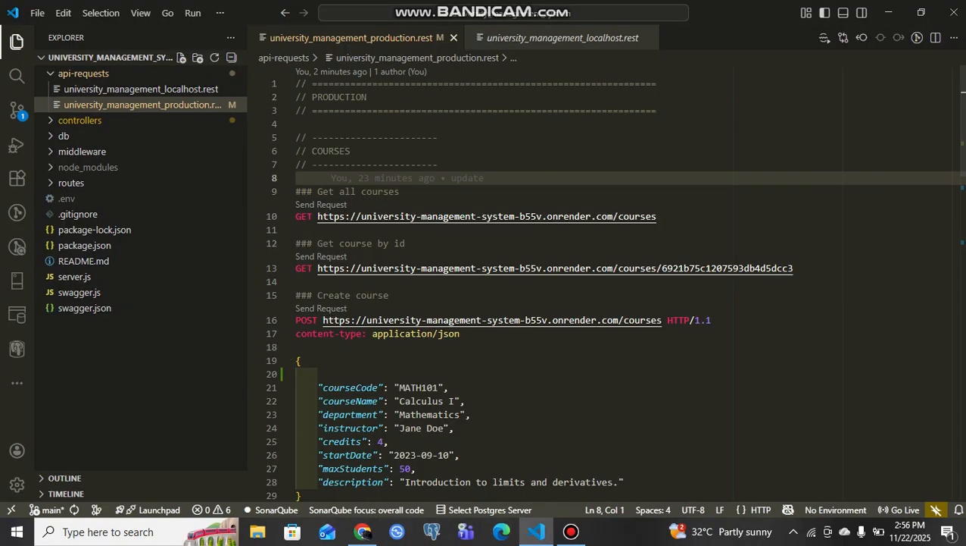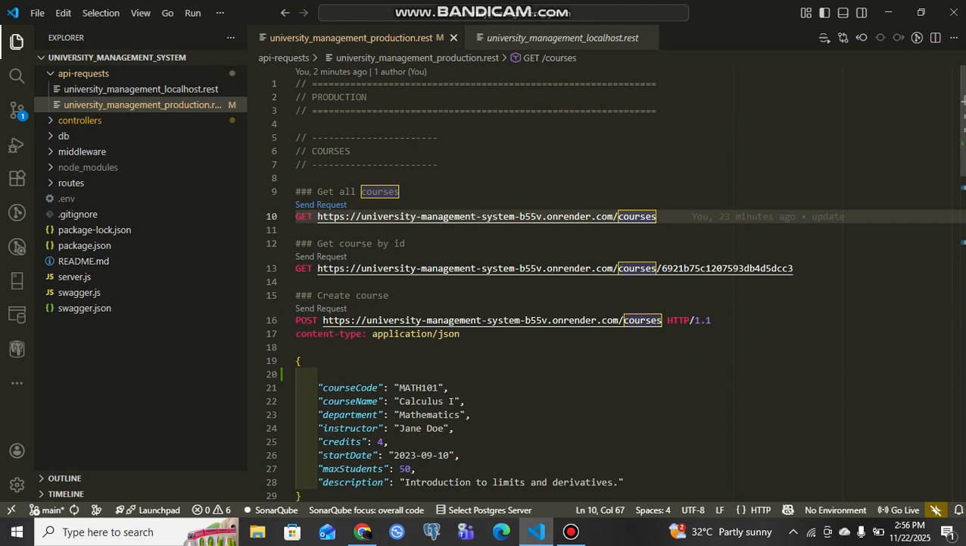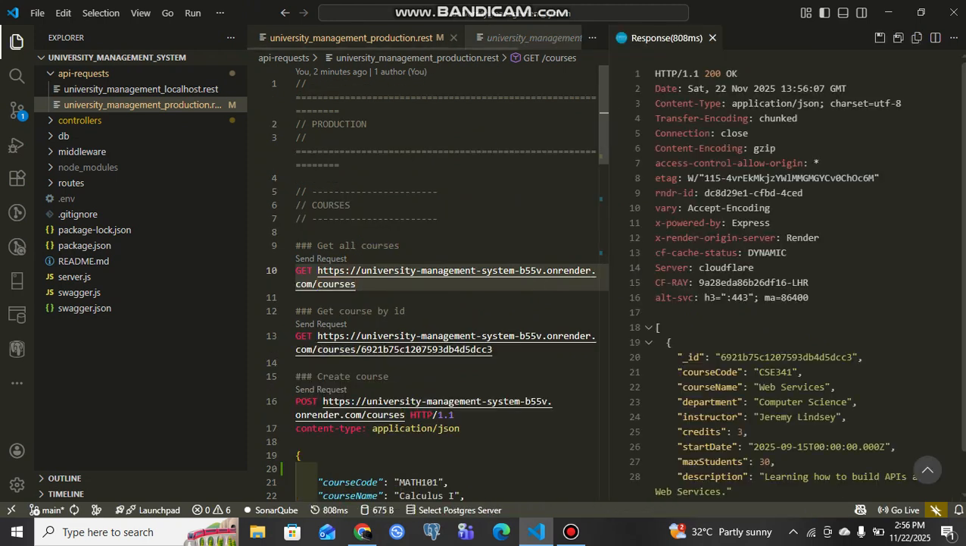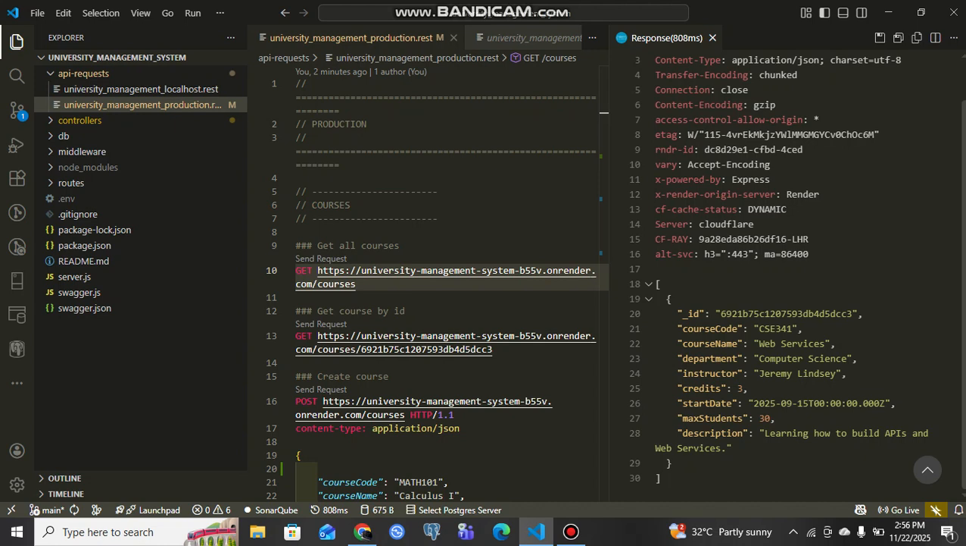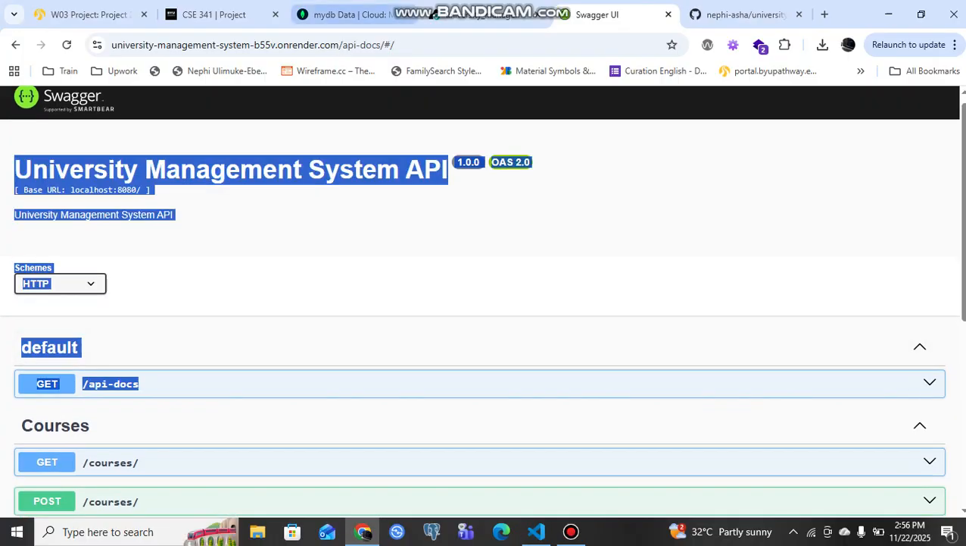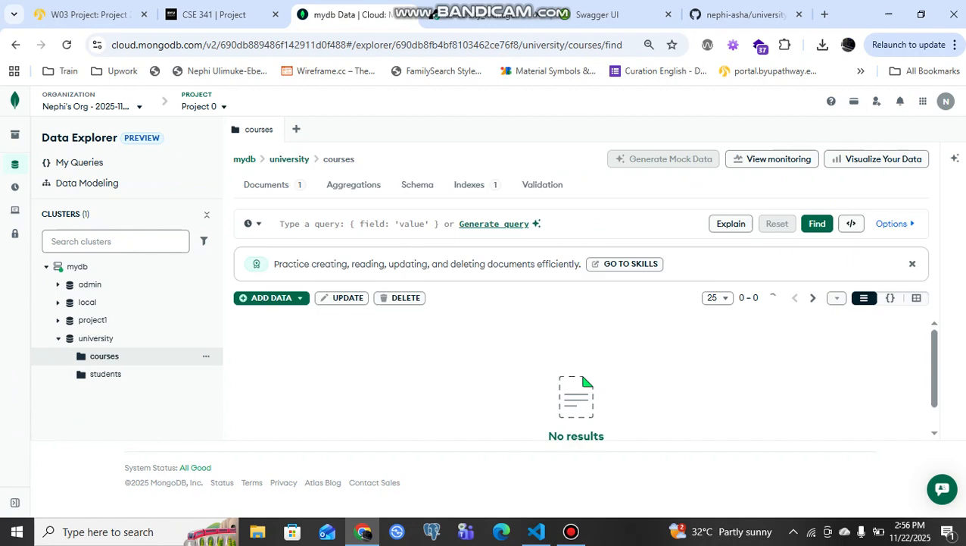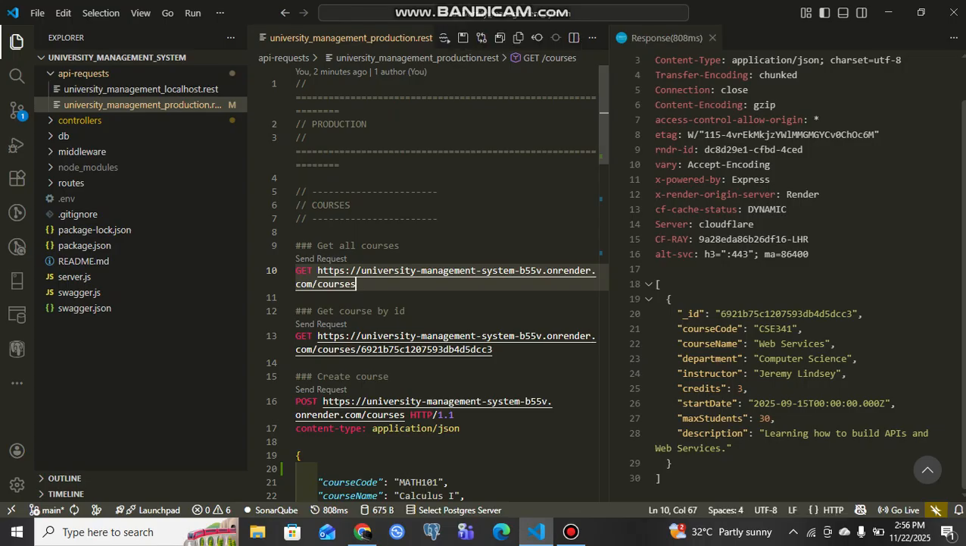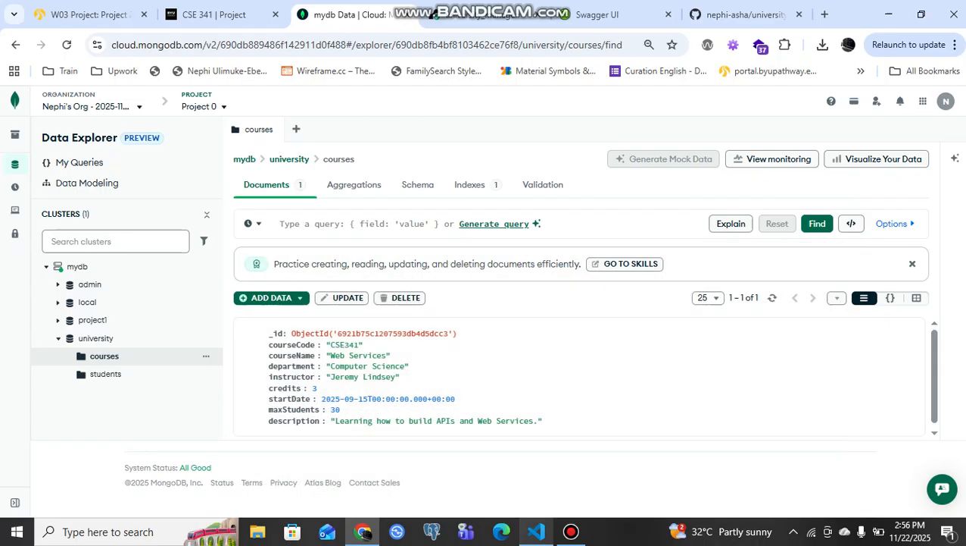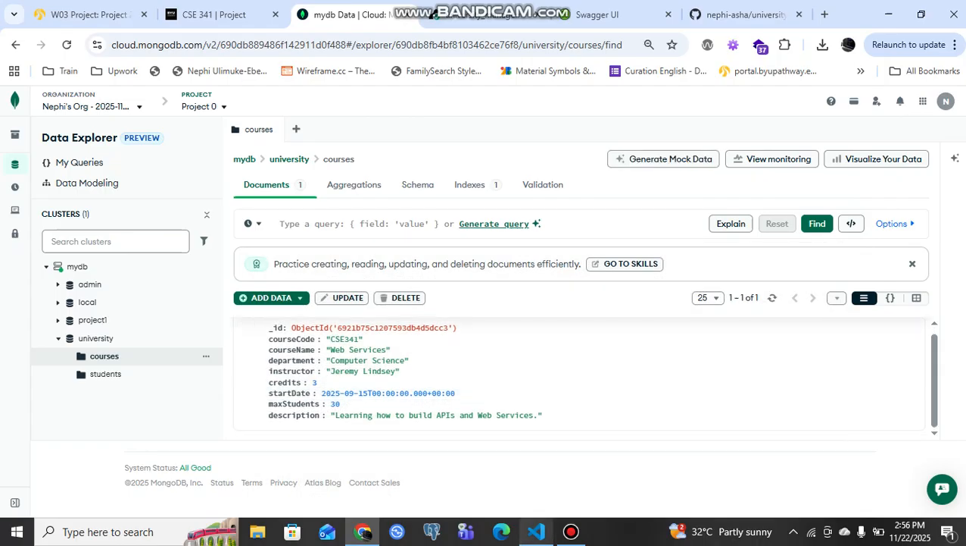All right, so this is it. So you can see I can get all courses and then it returns this because it's only one item I have right now in the database on Atlas. I come over here and then refresh. Let's refresh. My network is not very good. So as you can see, just one item that's here.